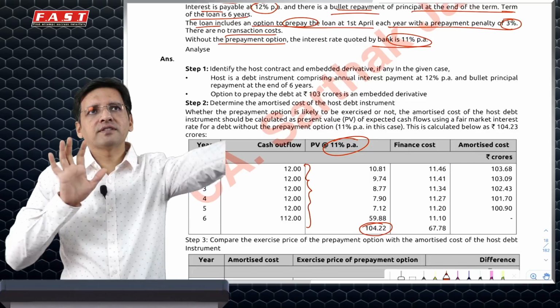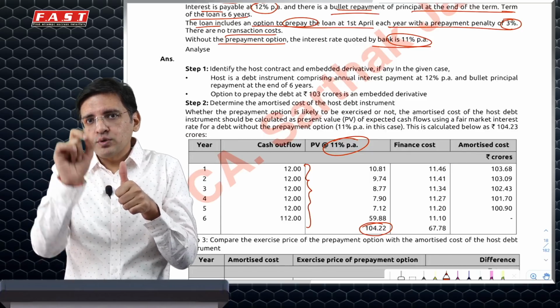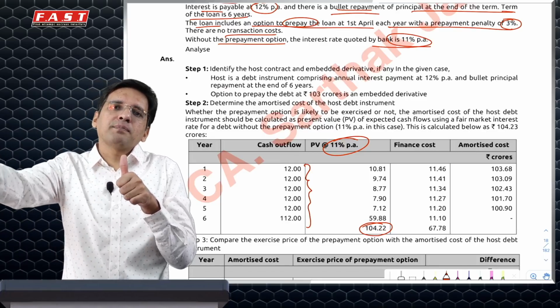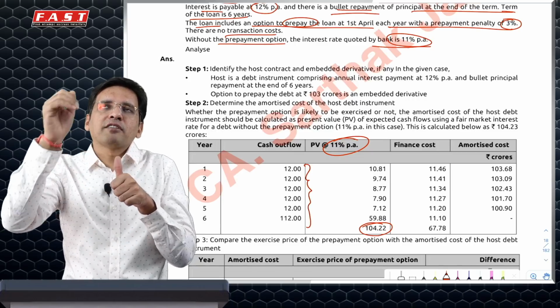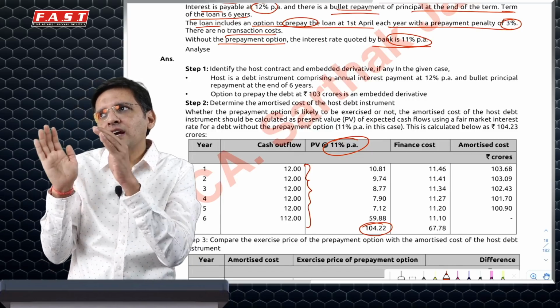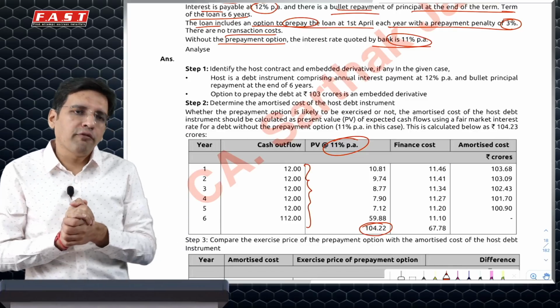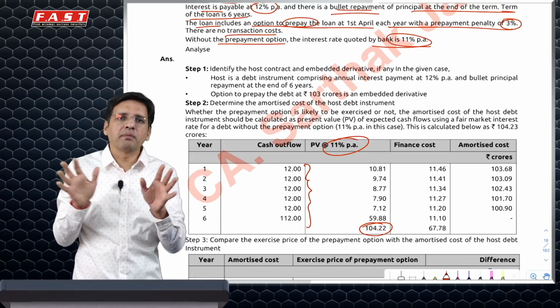Fundamentally, what we are doing is just saying that I am paying 12, 12, 12 for 6 years. If I would have paid this to any person and said, don't give me a prepayment option, then he would have given me an 11% loan. So with the same cash flows, I would have got more money. I've got less because of that option of prepayment. Hence, the difference here is the fair value of the option or the premium which I paid for the option.